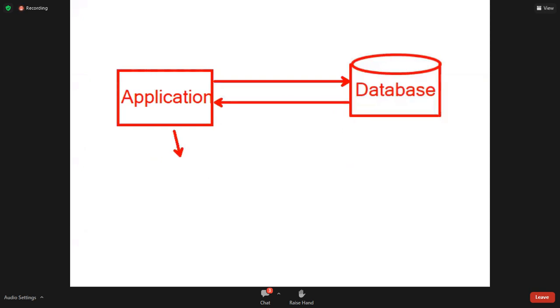Then this application is called a database application. If you want to build this application, rules and guidelines are required, that is JDBC. But a language is also required, that is Java.